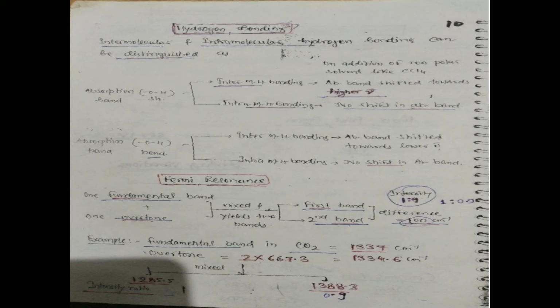And we can see hydrogen bonding. Hydrogen bonding affects the vibration frequency region. Intramolecular and intermolecular hydrogen bonding can be distinguished by the absorption band for the O-H bond. Intermolecular hydrogen bonding is shifted towards a lower value of ν̄, and for intramolecular hydrogen bonding there is no shift on addition of a non-polar solvent like carbon tetrachloride.